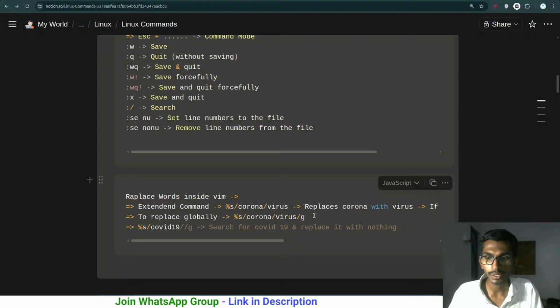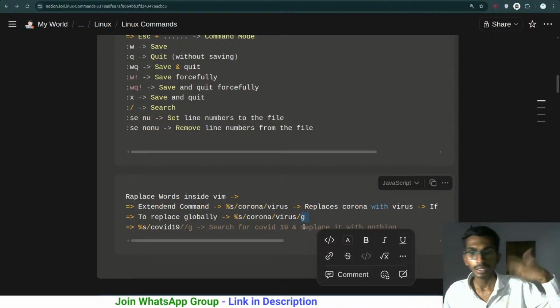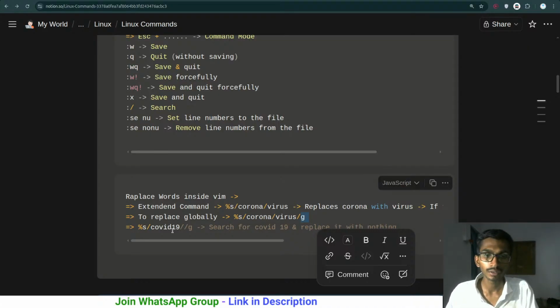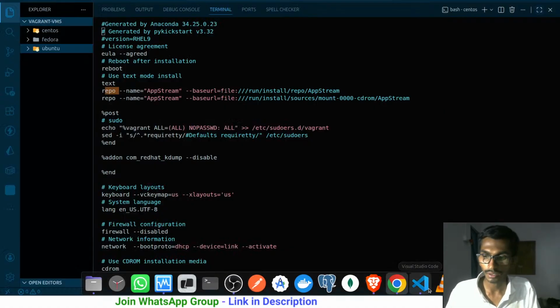If you want to replace all of them everywhere, you will have to use this g over here. That simply means it will replace globally. It's going to search for COVID-19 and replace it with nothing. Okay, that's fine. Let's do it in action.